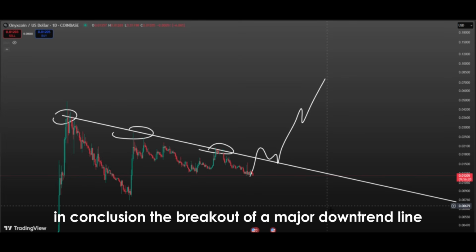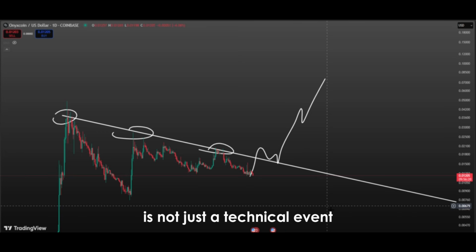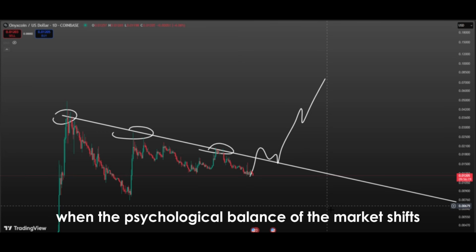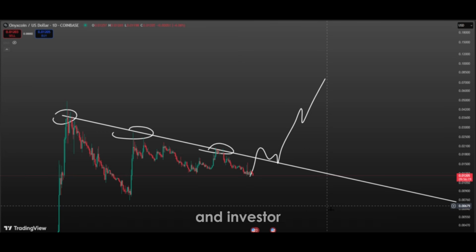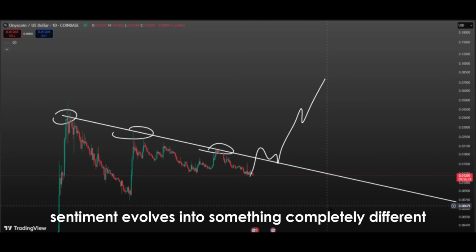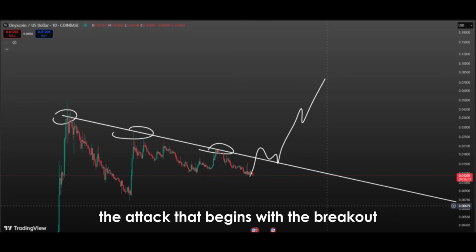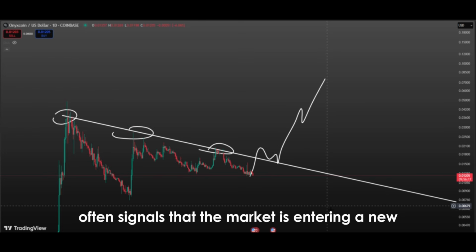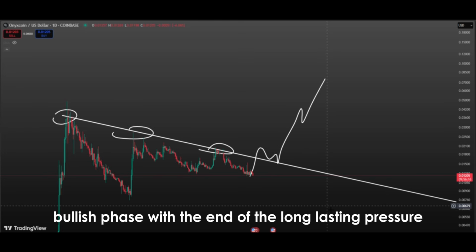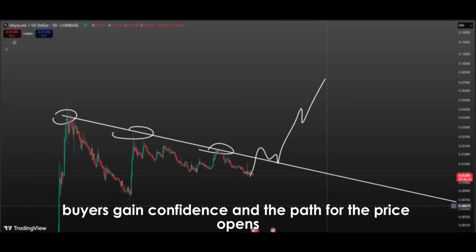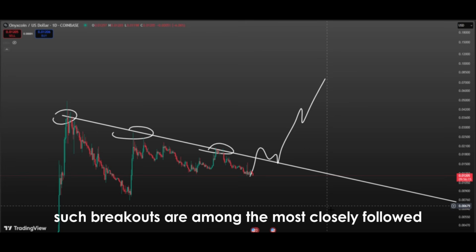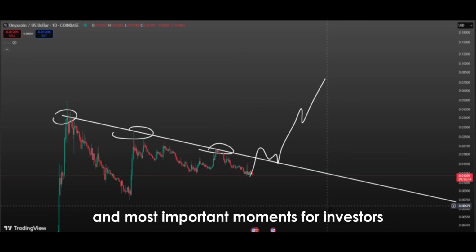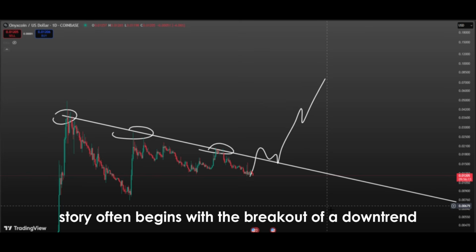In conclusion, the breakout of a major downtrend line is not just a technical event. It is a moment when the psychological balance of the market shifts, and investor sentiment evolves into something completely different. The attack that begins with the breakout often signals that the market is entering a new bullish phase. With the end of the long-lasting pressure, buyers gain confidence and the path for the price opens. That's why such breakouts are among the most closely followed and most important moments for investors, because every major rally story often begins with the breakout of a downtrend.